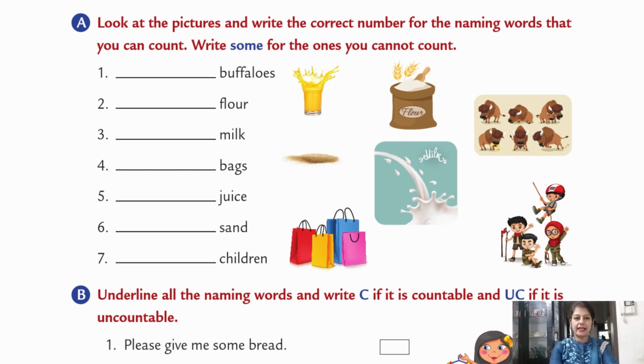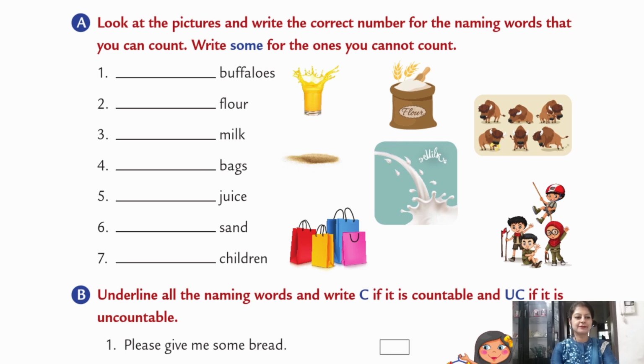Seventh, dash children. Let's count. How many children are there? 1, 2, 3, 4. So there are 4 children. So in this exercise, we have written numbers for those things which we can count, and we have written some for those things which we cannot count in numbers.